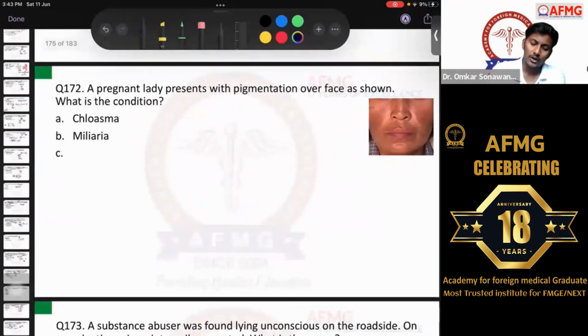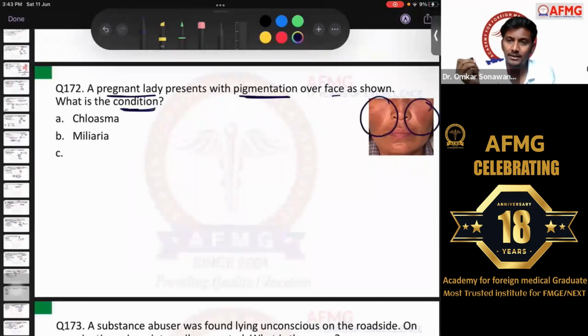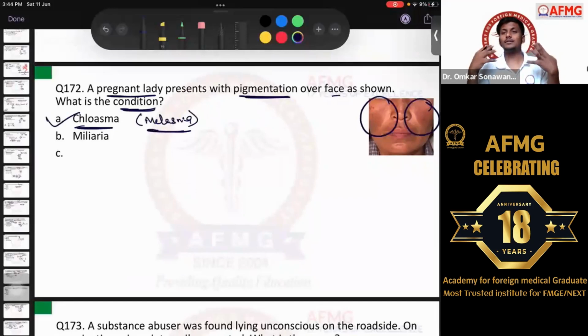Question number 172. A pregnant lady presents with a pigmentation over the face as shown. What is the condition? Here, if a pregnant lady or a middle-aged lady presents with blackish or brownish pigmentation over the skin, please remember it is a classical case of option A, chloasma, also termed melasma, or hyperpigmentation usually over the sun-exposed areas.